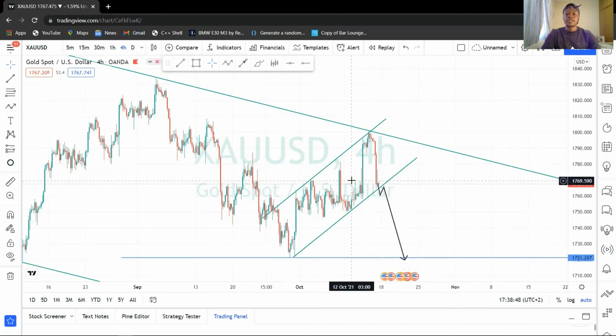So this is what we are looking at on gold, and then we're sort of approaching the trend line with a high momentum with the candlestick. The candlesticks are telling us that we're gonna smash what? We're gonna smash this trend line.